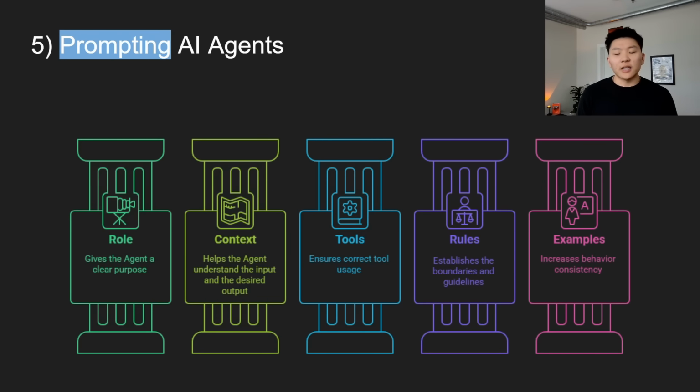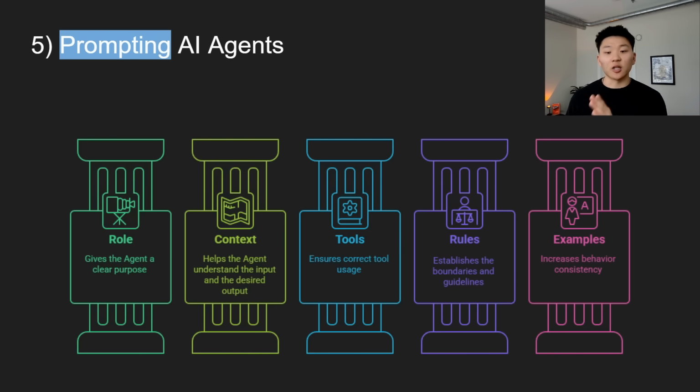So the key elements of a strong AI agent prompt, and this isn't every single time, these are the 5 things you should have, because every agent's different. For example, if you're creating a context creation agent, you wouldn't need a tools section if it doesn't have any tools. You'd just be prompting it about its output and about its role. But anyways, the first one is role. This is just telling the AI who it is. So this could be as simple as, you're a legal assistant specializing in corporate law. Your job is to summarize contracts in simple terms and flag risky clauses, something like that.